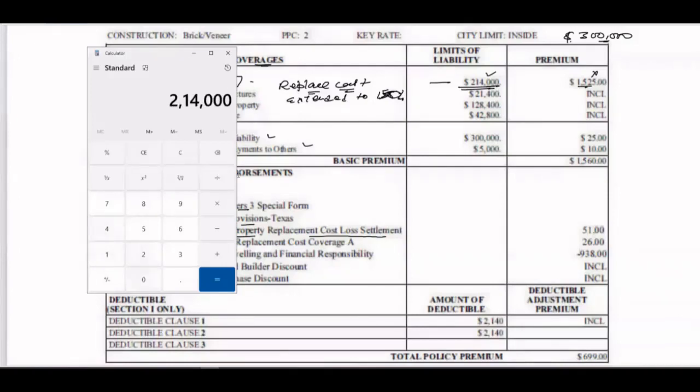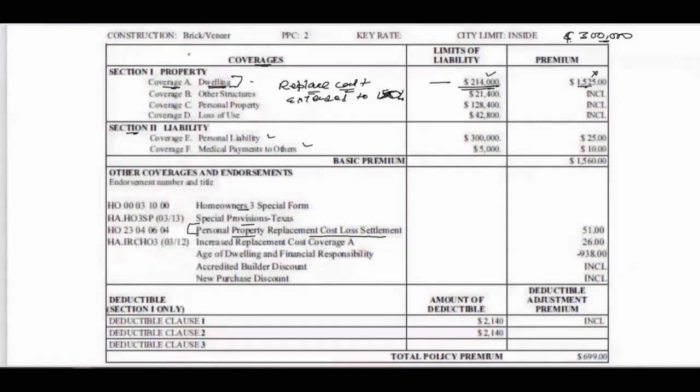In that case, you will increase this coverage to 150%. 214,000 into 150%, right? It will become $321,000. So our coverage is now over 300,000. So in this situation, we know that this extended warranty or extended coverage is going to cover our loan amount.